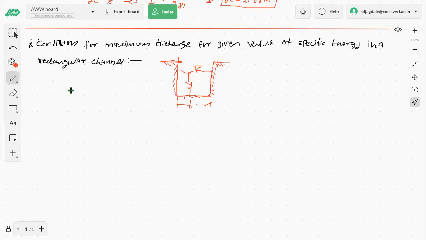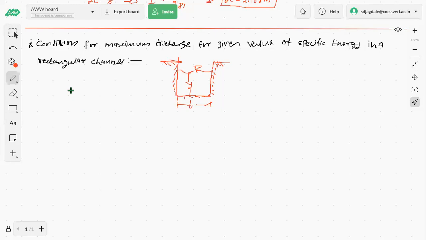Now we'll go for the next part, that is the condition for maximum discharge for a given value of specific energy in a rectangular channel. यानी कि आपको पर्टिकुलर स्पेसिफिक एनर्जी E दिया हुआ है, मान लो कि E as 1 unit. For that E, what should be the value of the Y, so that whatever the discharge passing through that channel section is to be a maximum.